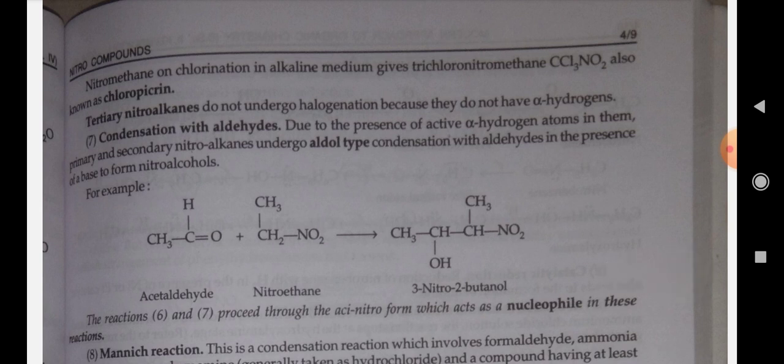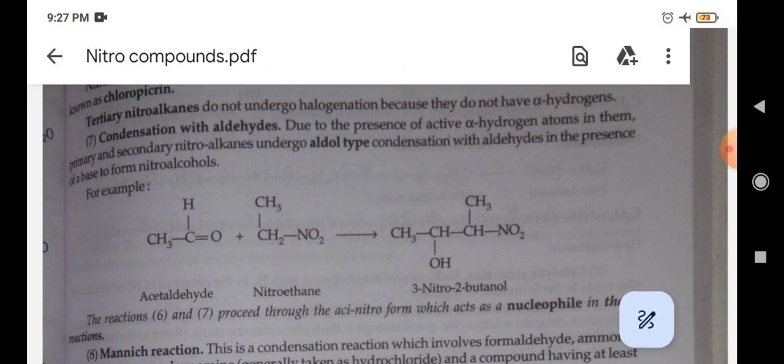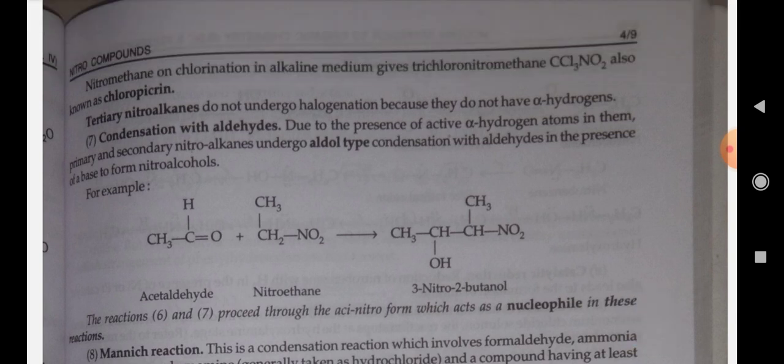Nitromethane on chlorination in alkaline medium gives trichloronitromethane CCl3NO2, also known as chloropicrin. Tertiary nitroalkanes do not undergo halogenation because they do not have alpha hydrogen.